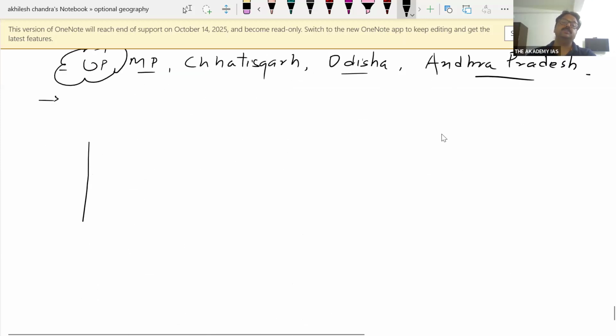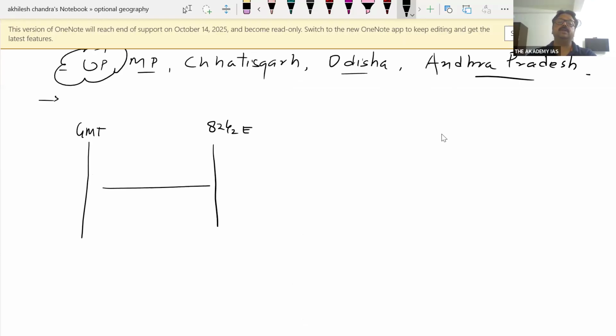And if you calculate GMT and 82.5 east meridian of longitude, you will find there is a difference of 5 hours and 30 minutes. So we are ahead by 5 hours 30 minutes.